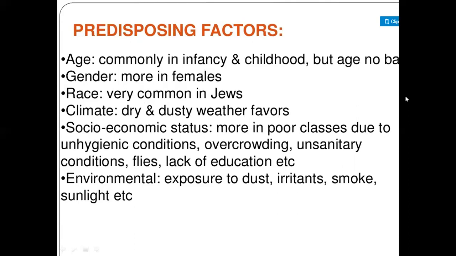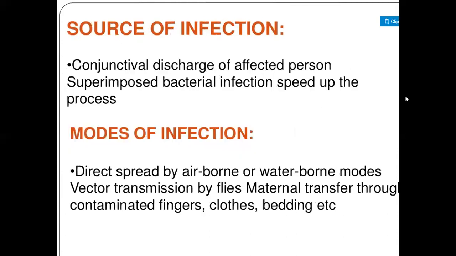If the person is exposed to dust, or works in a very dusty place, or works with plants, then irritants which create irritation to the eyes, then smoke or heavy sunlight. These are the predisposing factors which create conjunctivitis.